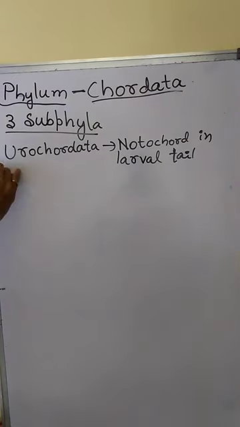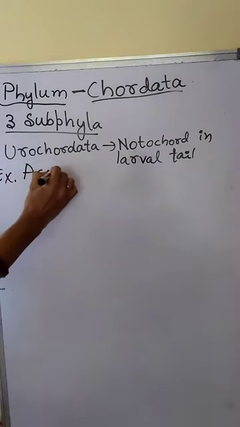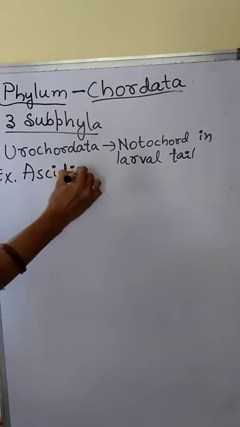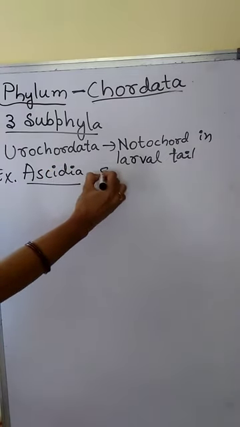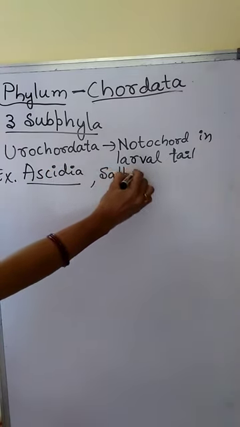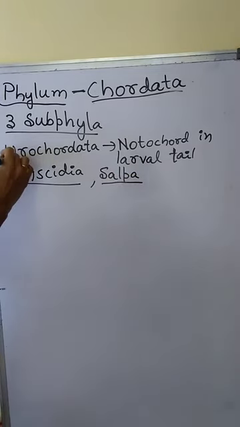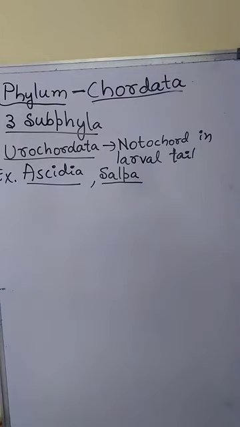Examples for Urochordata: Ascidia and Salpa. One mark question: what is Urochordata?